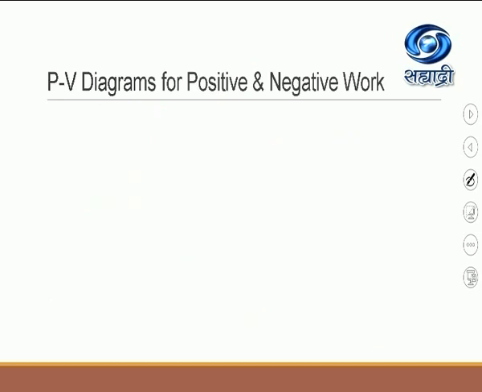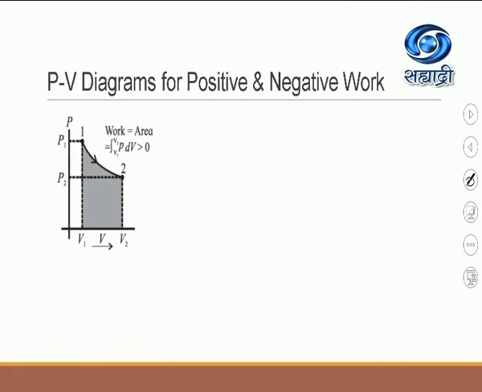Okay, after we study the PV diagram, we have to find out the PV diagram for the positive work and for the negative work. So see here, the same diagram, I am repeating over here. Let V1, V2 be the volume coordinates and let P1, P2 be the pressure coordinates.